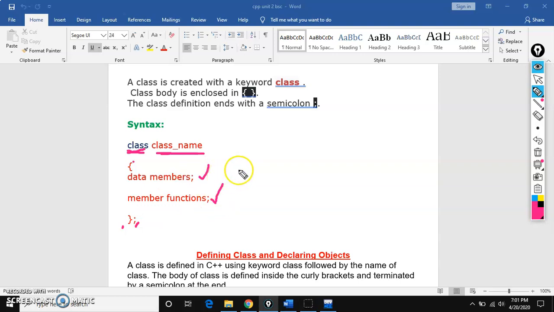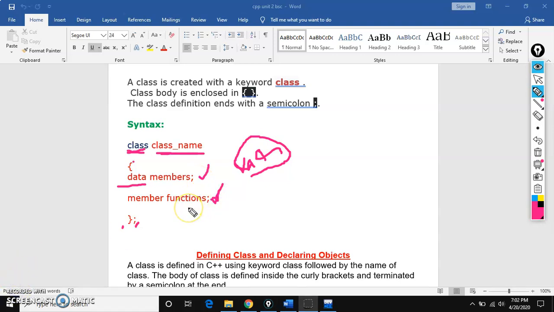Data members simply means variables. What does a variable contain? Information, which is nothing but data. So a class contains variables, technically called data members, and member functions.